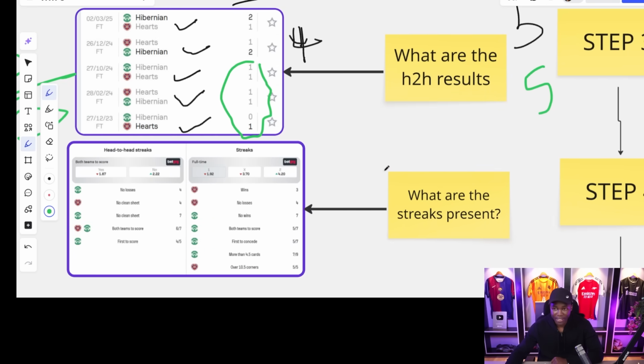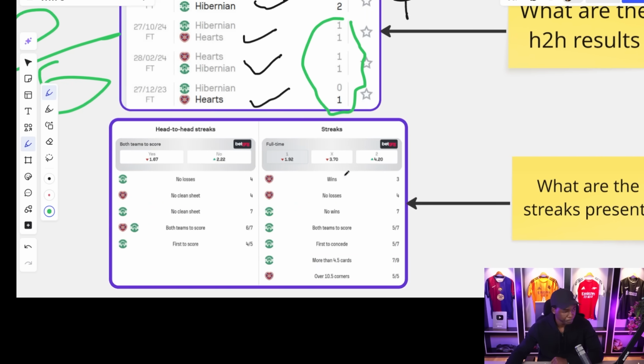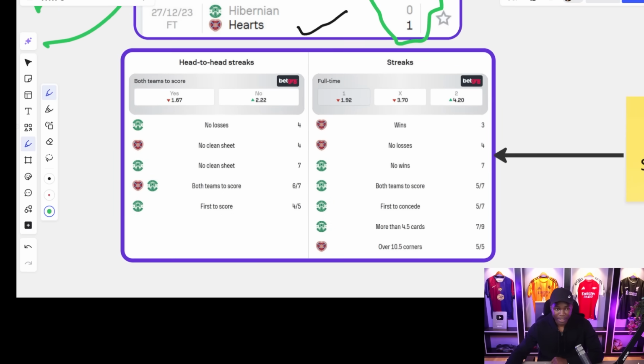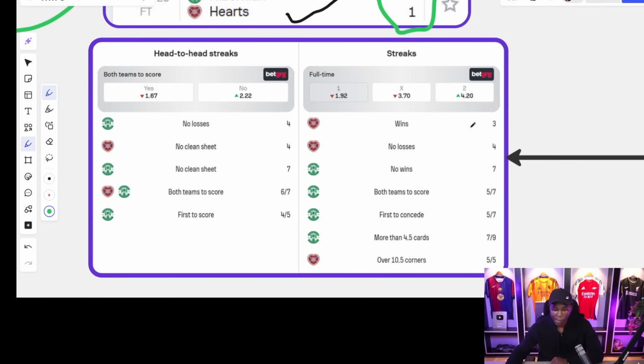So what are the streaks present when you view the SofaScore app, right? Using the link you have downloaded, you're supposed to be viewing these streaks. The streaks present using the SofaScore app, we realize that the home team, that is Heart of Midtjylland, are walking into this game with 3 wins, all right? This is it. They have no losses in their last 4 matches, while their away team Hibernian have no wins in their last 7. Both teams to score, first to concede. Hibernian has been conceding fast in 5 of the last 7 matches they played.